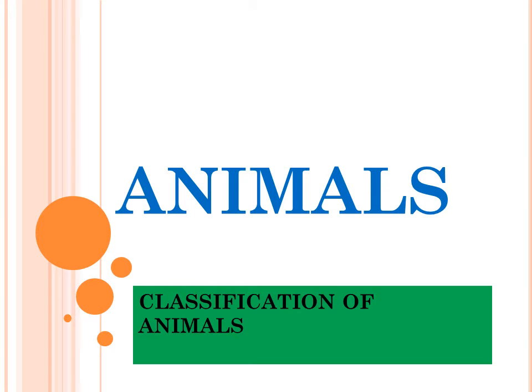Pupils, invertebrates are animals without backbone. They don't have a backbone. And they are as follows: insects, arachnids like ticks, spiders, and mites.